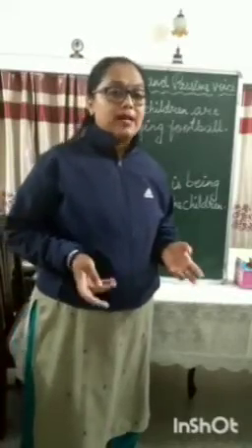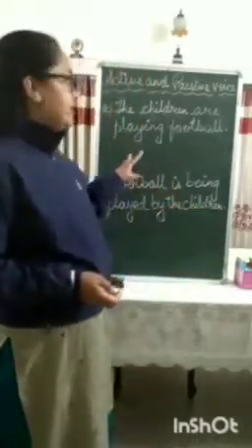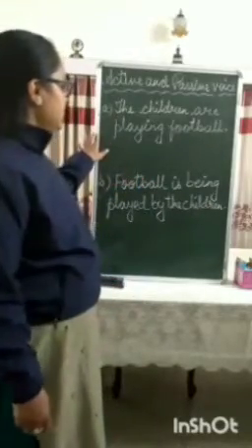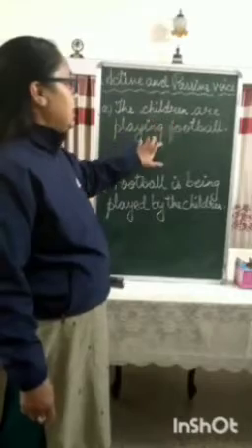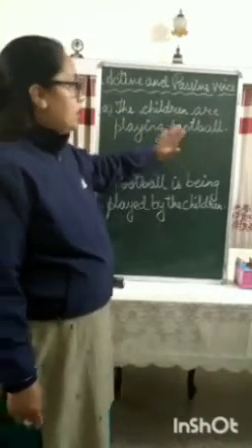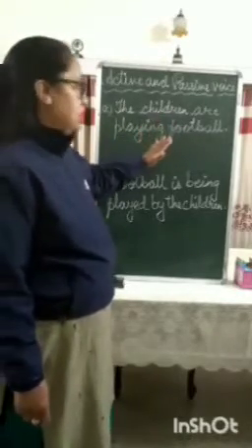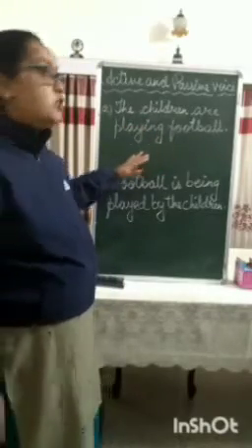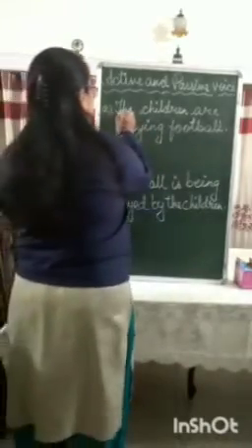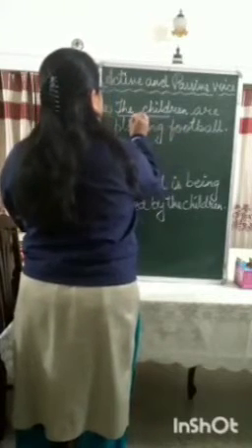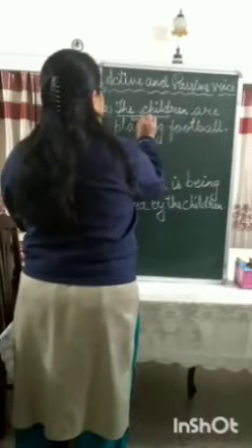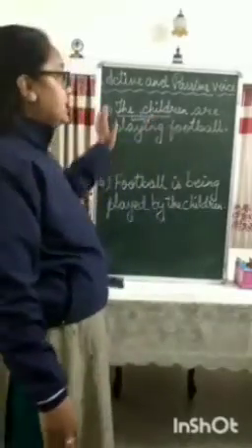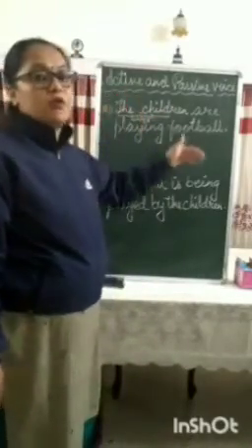Okay, to do that, let's read the two sentences that I have written on the blackboard. The first sentence is, the children are playing football. Okay, let's first concentrate on this sentence only. Now tell me, what is the subject in this sentence? The children. Okay. Now, when in a sentence the subject is the doer of an action.